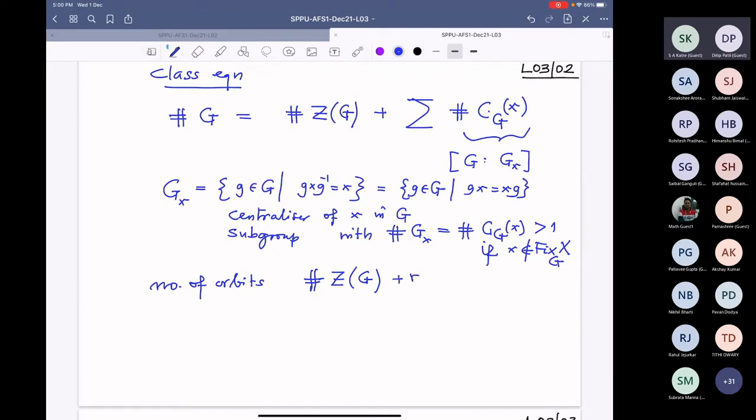This total is called the class number of G, or of the conjugation action. It's abbreviated as the class number of G. So this r is the number of orbits with more than one element.